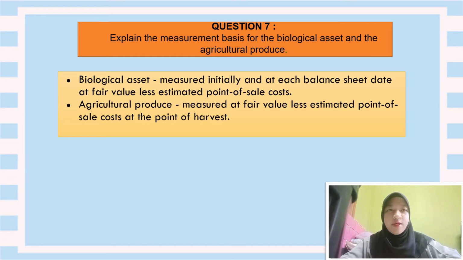The measurement basis for biological asset and agricultural produce. For biological asset, it should be measured initially and at each balance sheet date at fair value less estimated point of sale cost. For agricultural produce, it should be measured at fair value less estimated point of sale cost at the point of harvest.